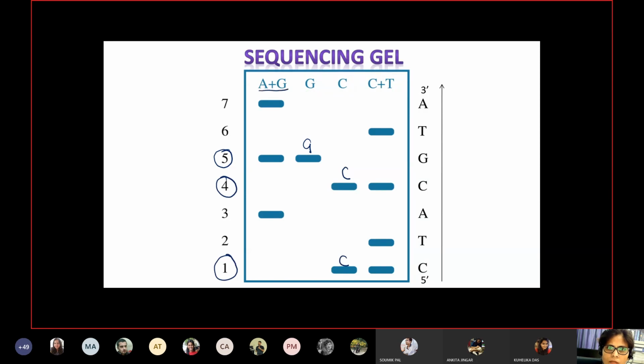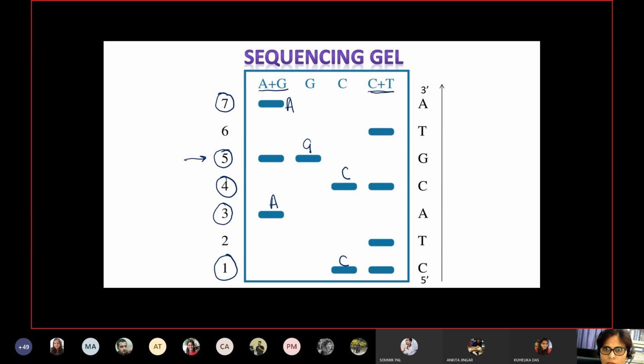The A plus G lane shows the position for adenine as well as guanine. We already know that at the 5th position we have guanine. Thus, at the 7th position, we will have adenine. And also at the 3rd position, we will have adenine.